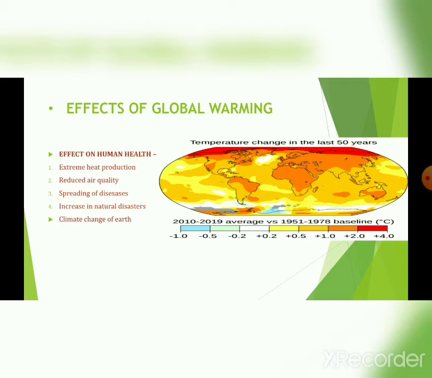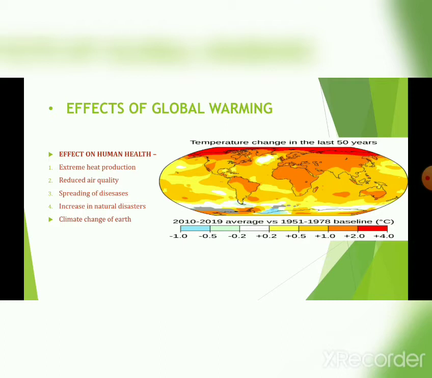Now here I pasted a picture which shows the data of the last 50 years of the temperature change on the Earth. Here you can see the 2010 to 2019 average versus the 1951 to 1978 baseline temperature. The first column is minus 1.0, minus 0.5, minus 0.2, plus 0.2.